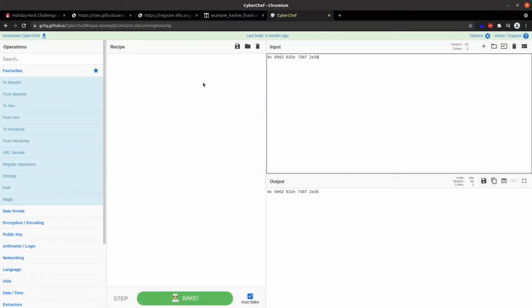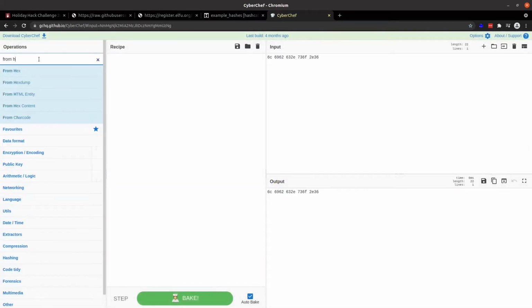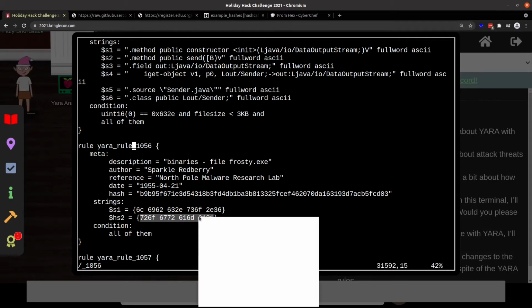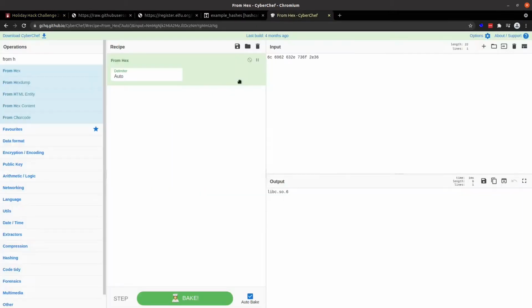Let's say from hex. So the first one is libc.so.6. I'm actually a little bit scared to change that one because that could be a reference to the library that it's going to try to load. Let's see if the other one is more palatable for changing.